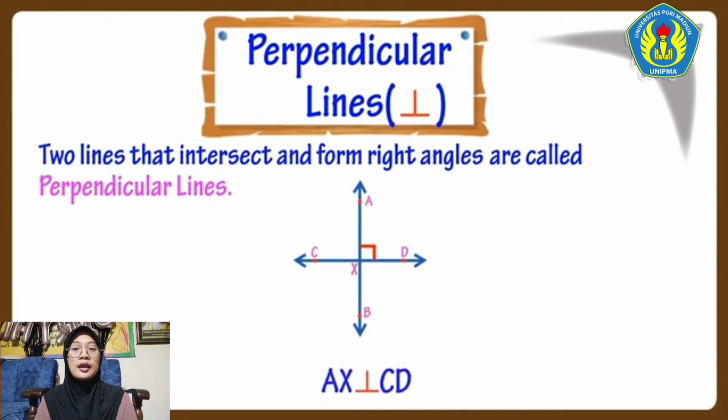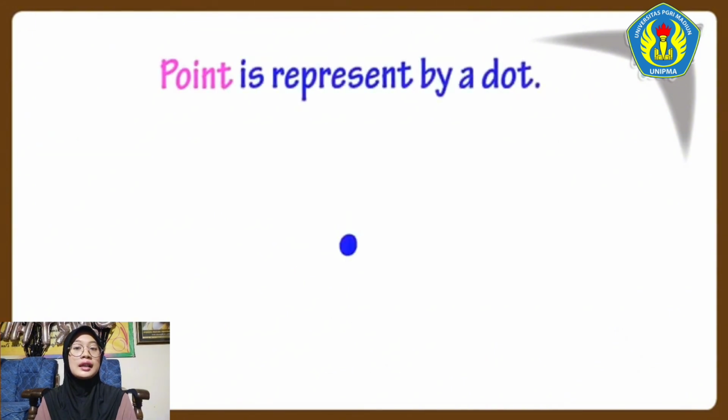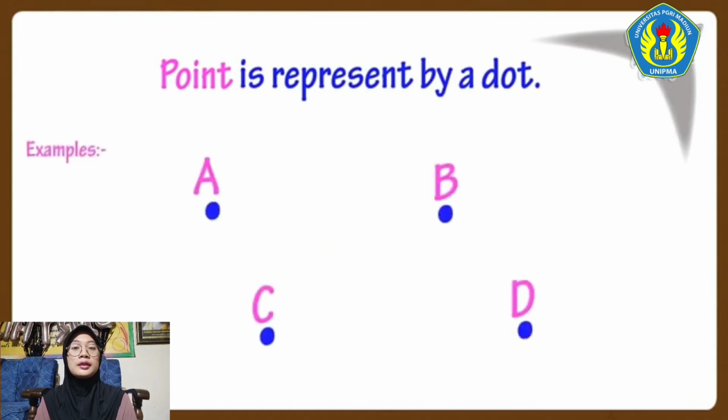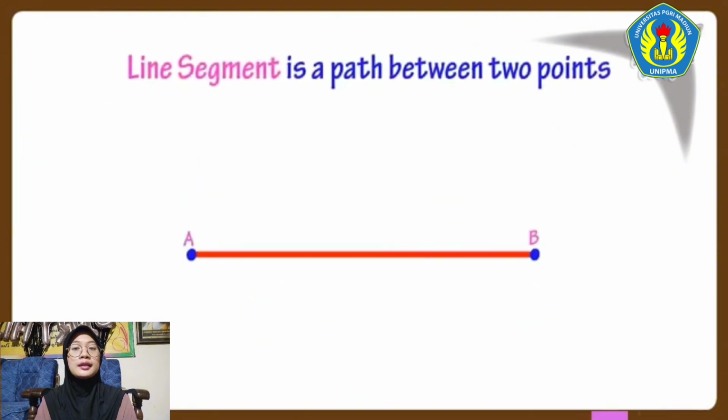So friends, today we learned that a point is represented by a dot and it is named with a capital letter. These are examples of some dots. We learned a line segment is a path between 2 points. It is represented by a bar above the line name.